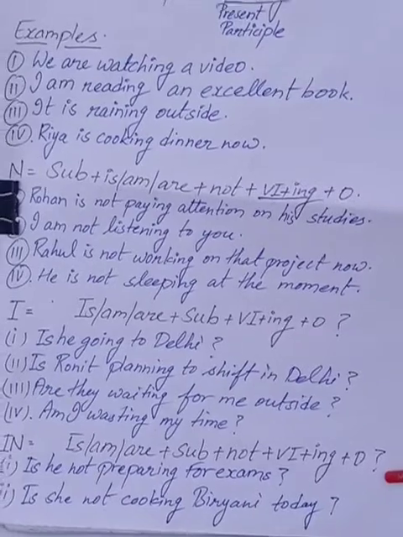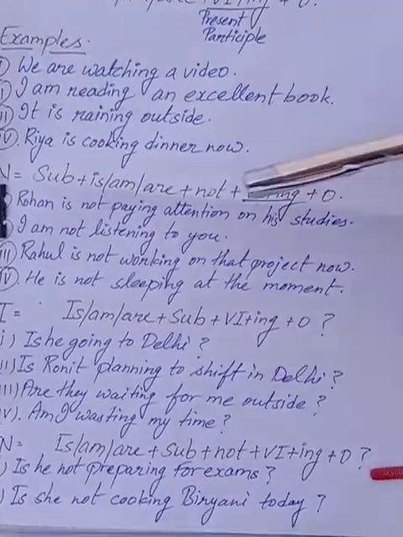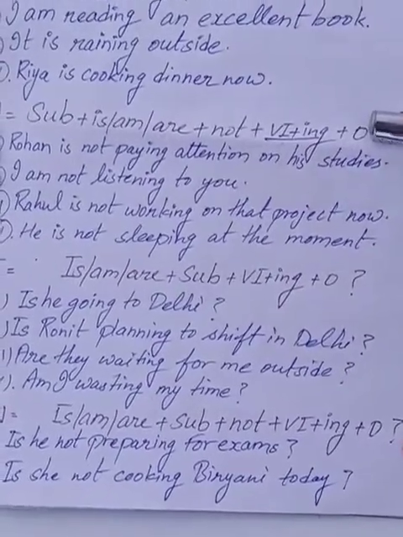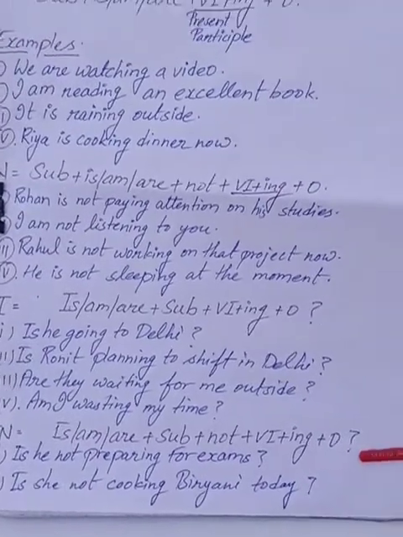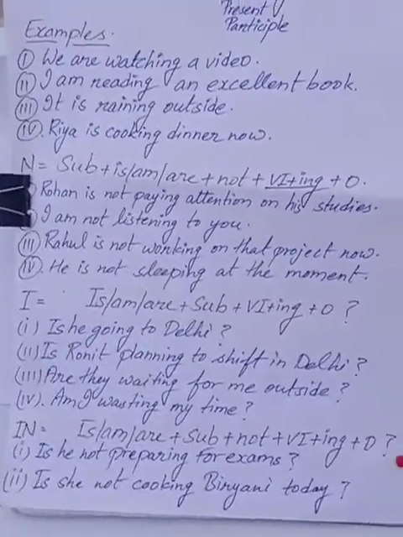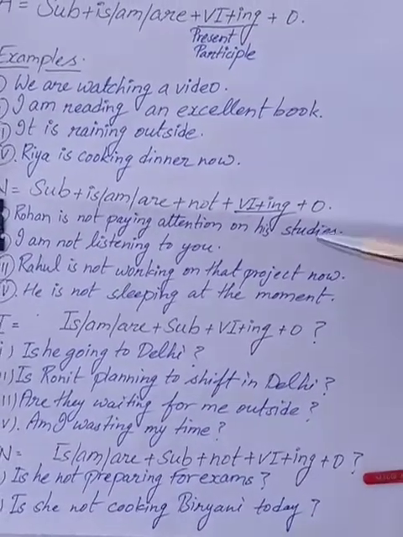And that is the identification of this tense. This is called an affirmative sentence, and the second is the negative sentence. How to form a negative sentence? We have to simply put only not after the helping verb, and that becomes a negative sentence. For example, Rohan is not paying attention on his studies.